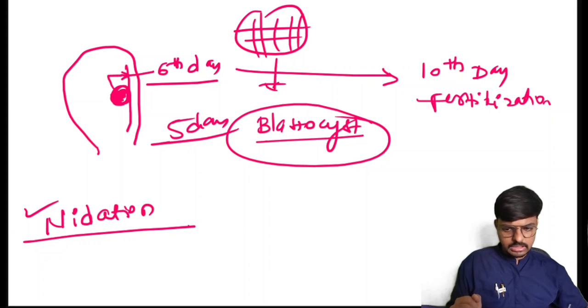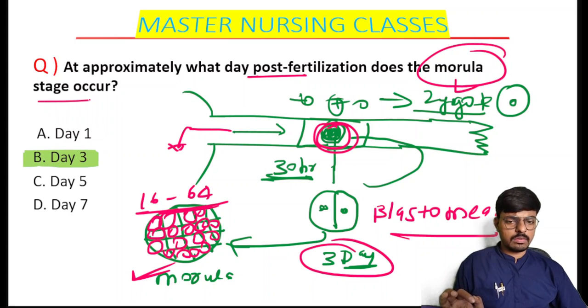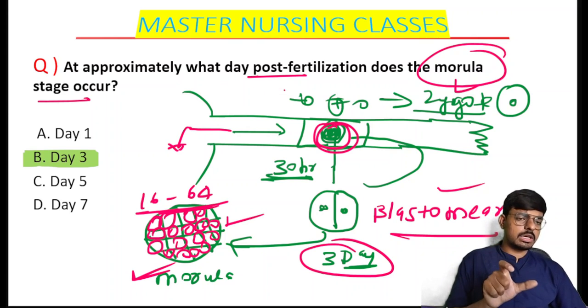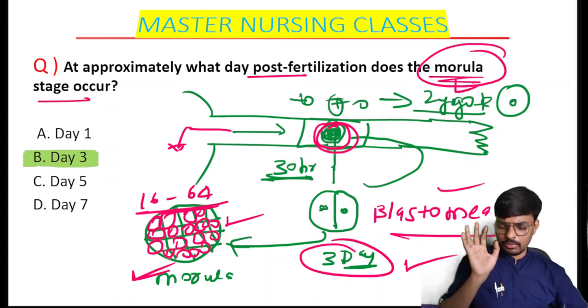Here is the next question. On day 3 post fertilization, the morula stage is reached. As I told, after 30 hours it is the blastomere, and after more time it comes to the stage of the morula. On day 4 it comes to the uterus. The question asked how many days after fertilization it reaches the morula stage, which is day 3. Is that clear? Very nice of you all.